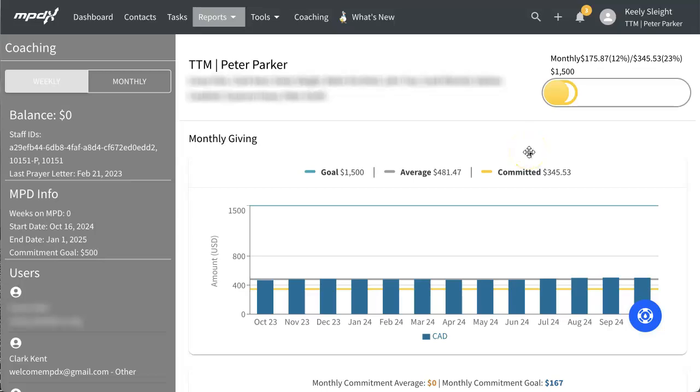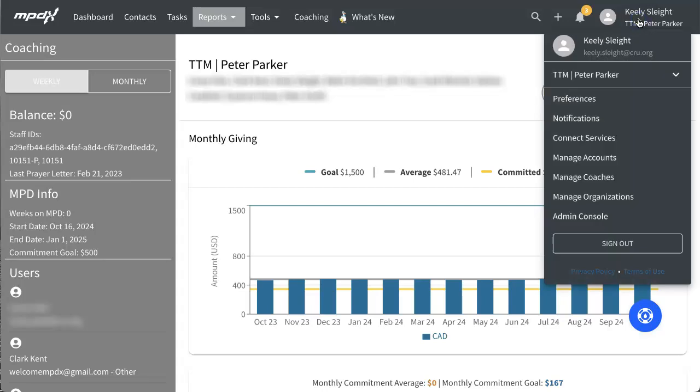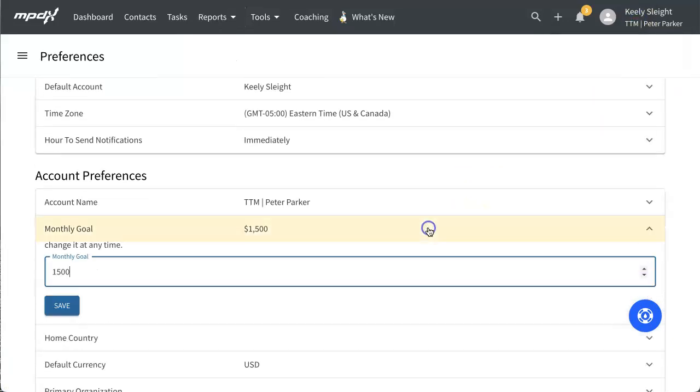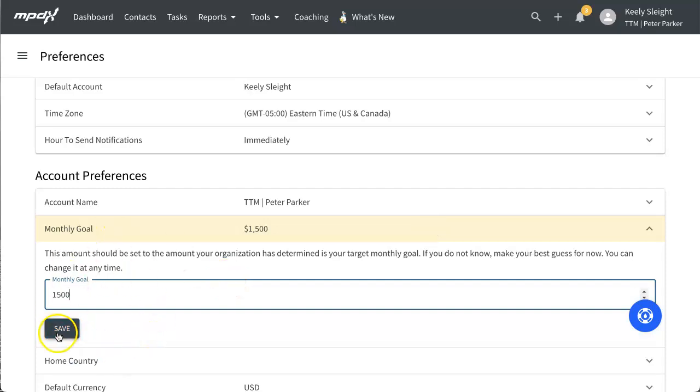The monthly goal will need to be set in order for the monthly graph to appear correctly on a coaching report. To set a monthly goal, a coachee should go to their MPDX settings, then Preferences. Under the menu heading Monthly Goal, they should enter the amount and click Save.